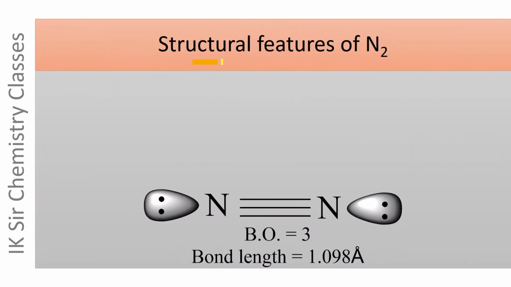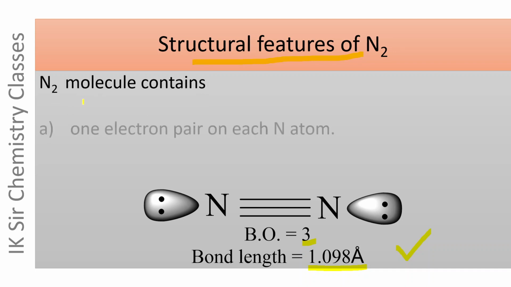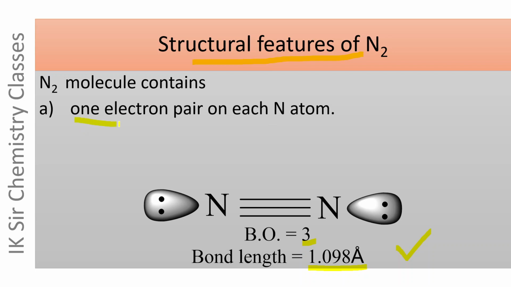Structural features of N2. The structure of N2 is given here. The nitrogen-nitrogen bond order is 3, and the N-N bond length is 1.098 angstrom. Its structural features are given here. The N2 molecule contains one electron pair on each nitrogen atom, and these orbitals containing the electron pair are weakly bonding in nature.